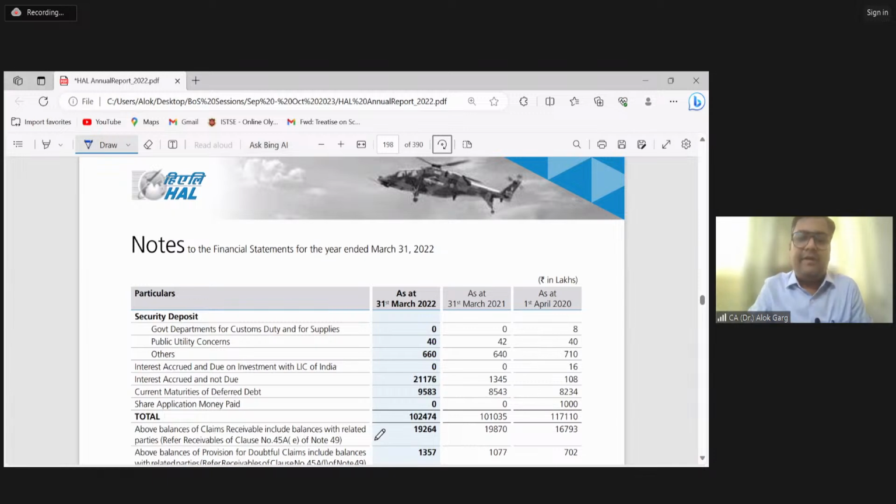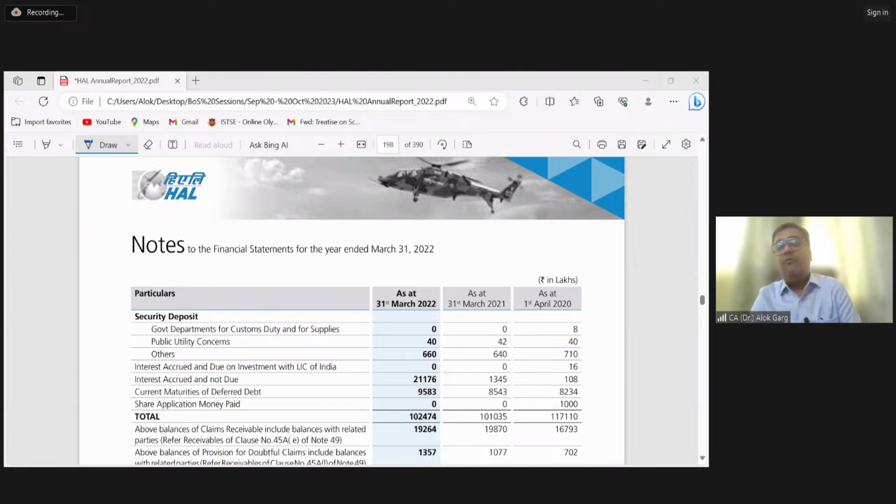Okay friends, now let me discuss some questions, and I'll discuss schedule 3 with some questions. This schedule 3 is not very relevant, or I would say a direct question will not come from schedule 3 in your examination. Normally the requirement of schedule 3 will come when, in a question, the preparation of a balance sheet is given to you, or a section of the profit and loss is given to you, and then you have to keep in mind the consideration of schedule 3.